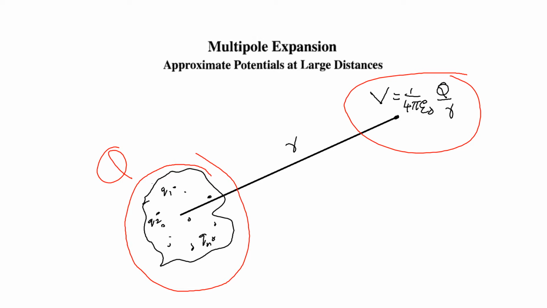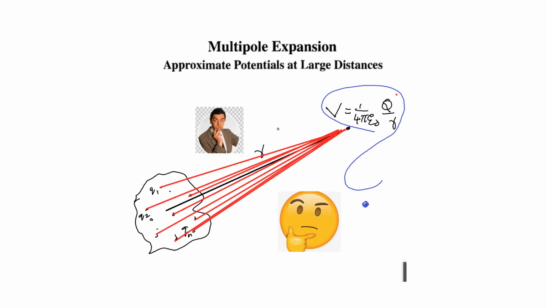You just have to remember that we are talking about the potential at large distances. So only at large distance is V equal to 1 over 4 pi epsilon 0 Q over R. But what if the total charge of this localized charge distribution is 0? Then we have to say the potential is 0, as per the expression that we wrote previously.